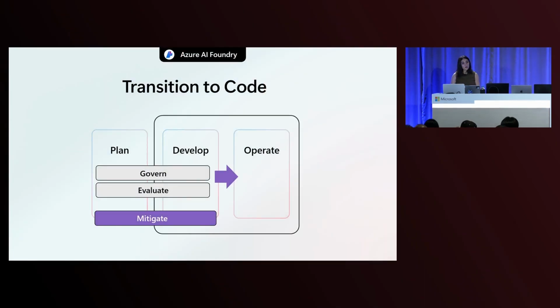And now, I have tested my application prior to production with regards to different aspects, with regards to quality. I generated task adherence, intent resolution, fluency, relevance, etc. But I also did it on safety. I measured sexual defect rate, violence, hate, unfairness, and a lot of different categories. I feel good about it.